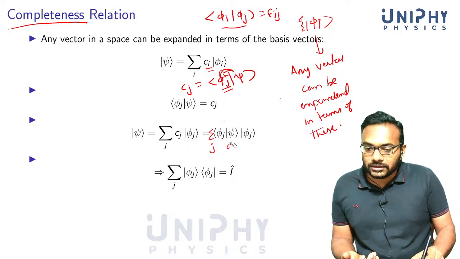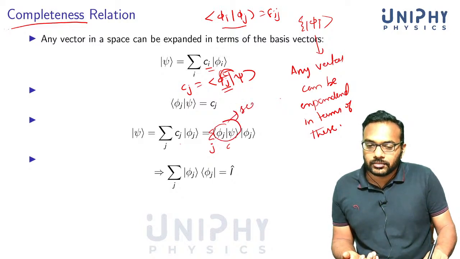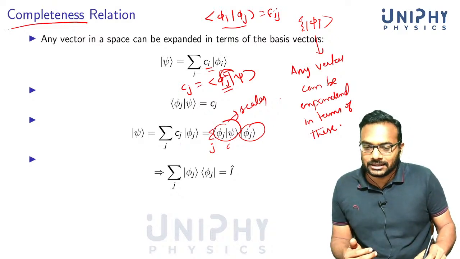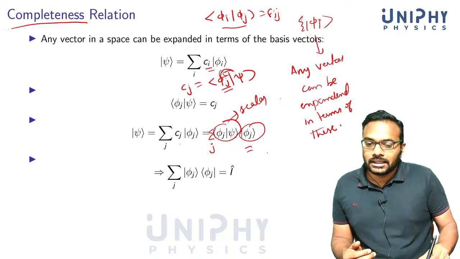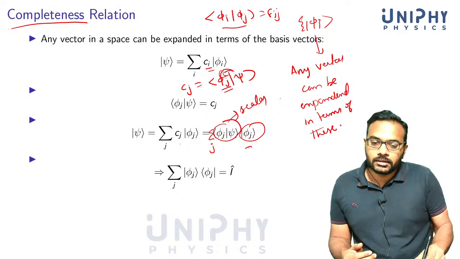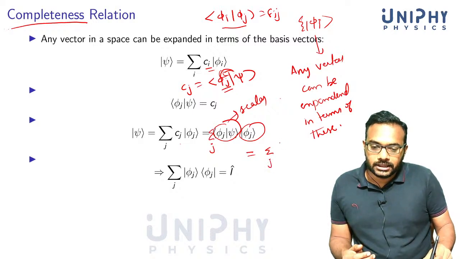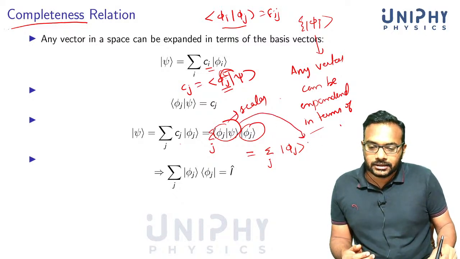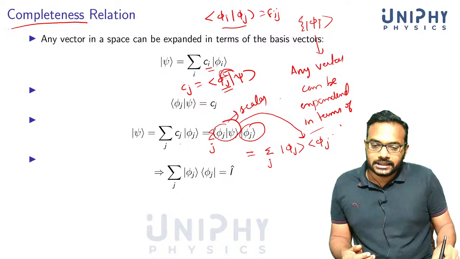Now, if you look at this, we know that this is a scalar quantity, and this is a vector, so there is no problem, we can just interchange them. So we can write this as a summation over j. I keep phi_j here and then bring this scalar here, phi_j psi.